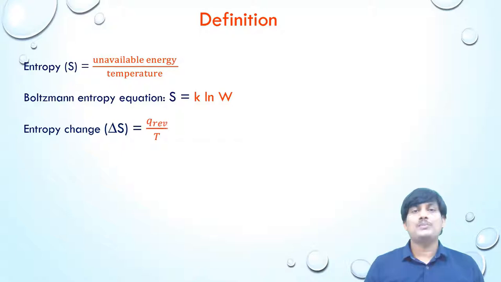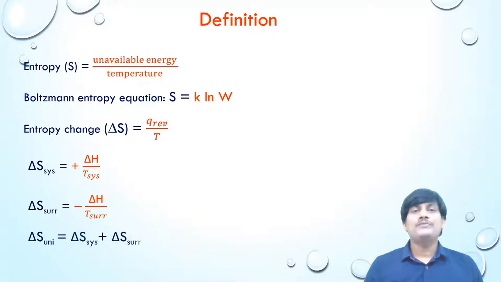The change in entropy, that is delta S, is equal to Q reversible by temperature. In terms of enthalpy, the change in entropy of the system is equal to plus delta H by T system, and the change in entropy of surroundings, delta S surroundings, is equal to minus delta H by T surroundings. The change in entropy of universe is equal to sum of change in entropy of system and change in entropy of surroundings.